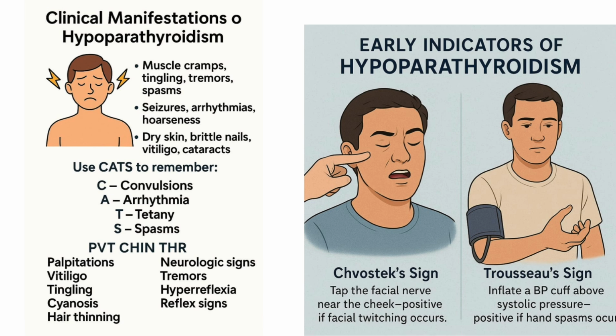We have to inflate around 130 mmHg to maintain the pressure for 3 minutes. This is the way we assess the patient for involuntary contraction of the hand muscles, which is a positive Trousseau sign and indicates latent tetany due to hypocalcemia. Hoarseness can be a result of laryngospasm in severe hypocalcemia. As I have already told you, all these symptoms occur mainly due to the hypocalcemia in the patient.